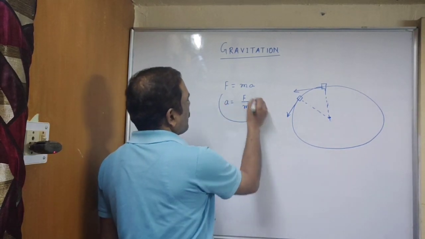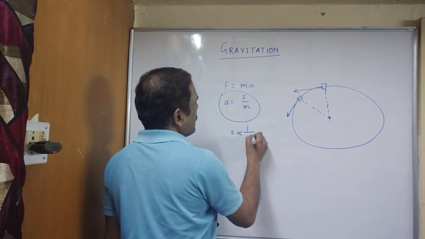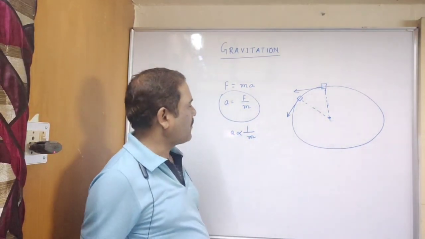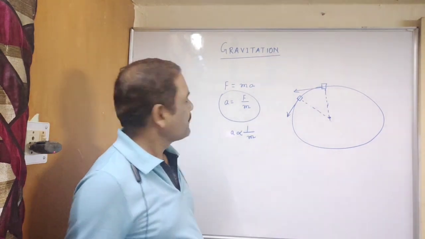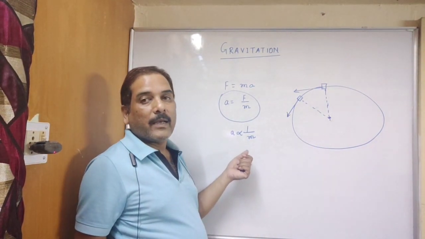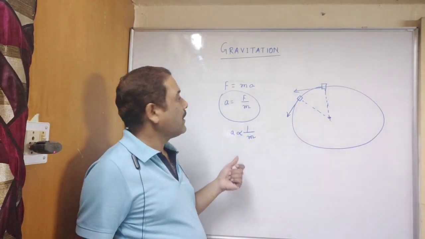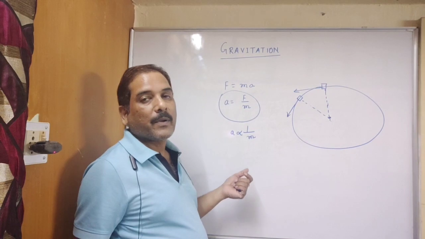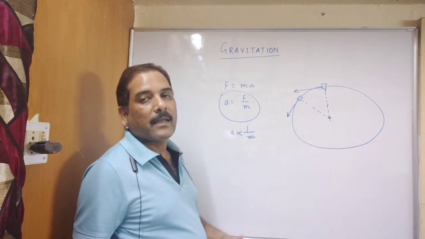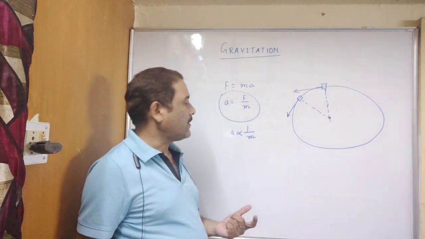So from this formula, you can say that acceleration is inversely proportional to mass of the object. Now, the mass of apple is very less in comparison to the mass of earth. That's why the same force produces a large acceleration in apple. That's why apple is falling towards the earth.